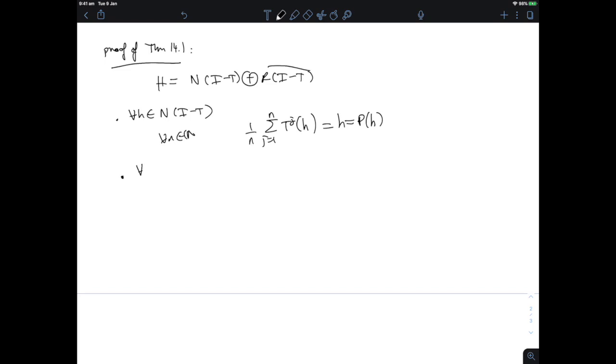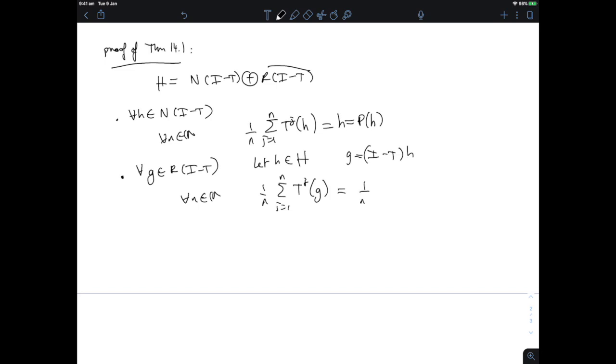Now, what about a g in the range of I minus T? Not the closure, just the range itself. For such a thing, I have that for all n in N, 1/n times the sum j equal 1 to n of T^j of g. So let's take an h in capital H, such that g is (I minus T) of h.